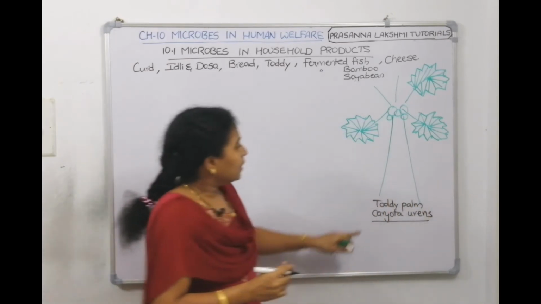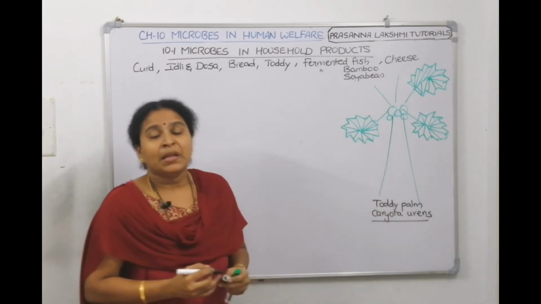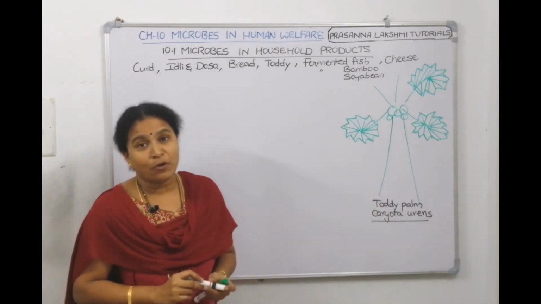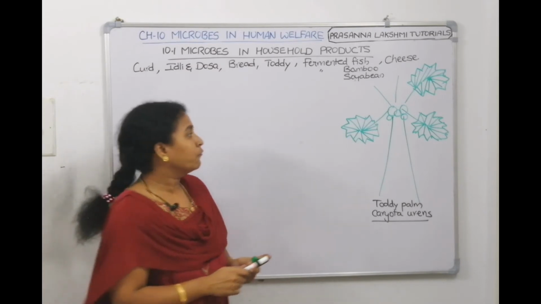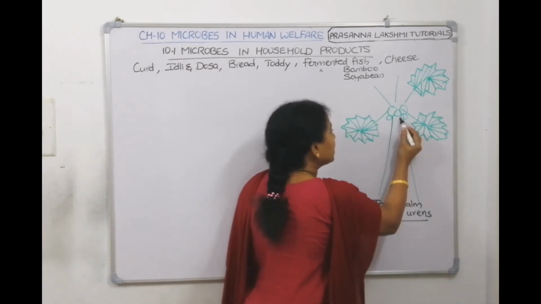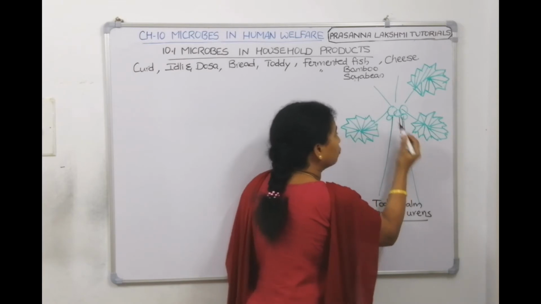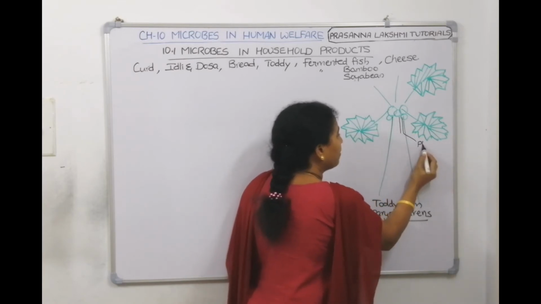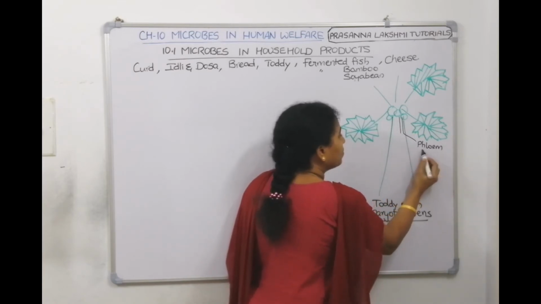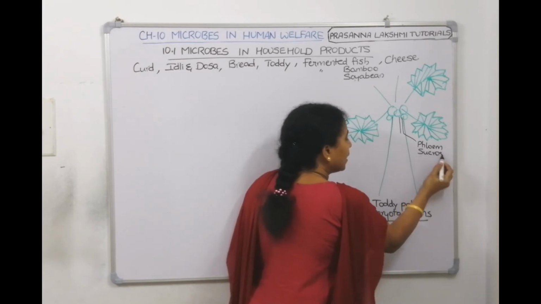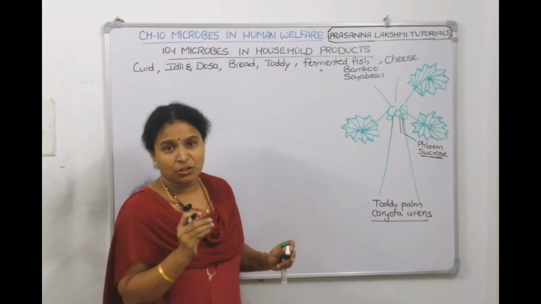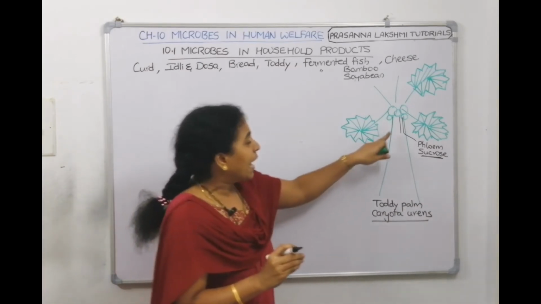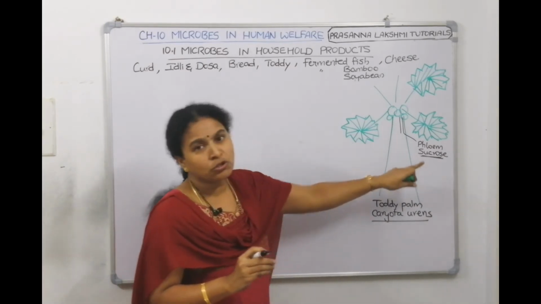Okay. Now this is the trunk. In the trunk, xylem and phloem will be there. Xylem will conduct water, phloem will conduct the food. Now, if this is a food conducting tissue, what is it called? Phloem. In the phloem, sucrose will be there. The plant food is sucrose. So it will manufacture food by photosynthesis, and in the phloem tubes it will store sucrose.